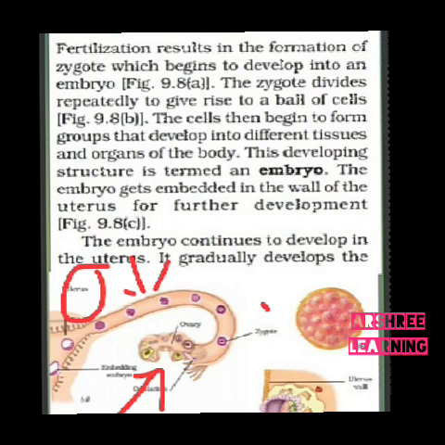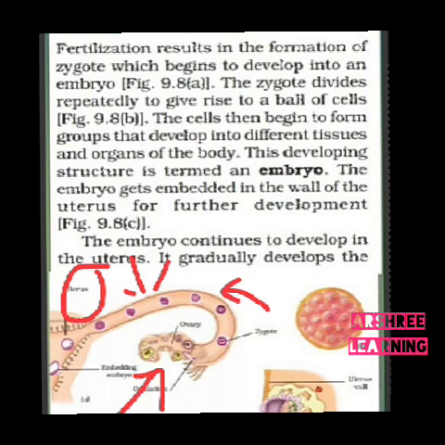Now here in the ovary, the ovule which has been produced by the ovary starts moving towards the oviduct, that is the pipe. The picture shows that the ovule which moves here was fertilized inside the oviduct, and after fertilization it moves towards the uterus and starts growing.